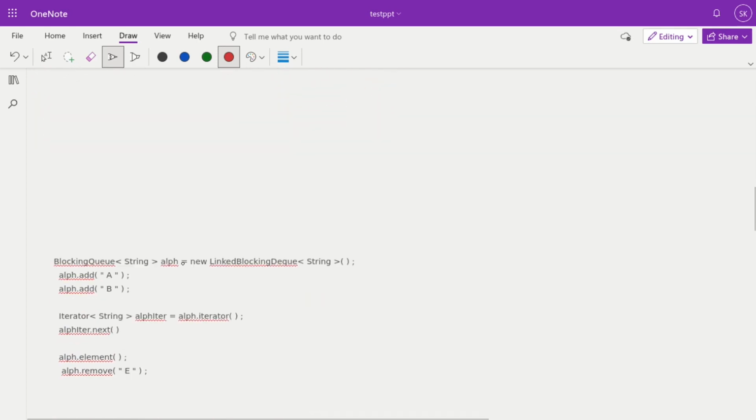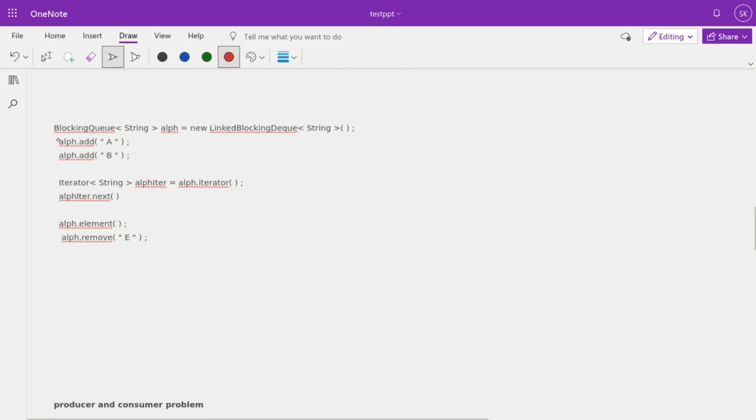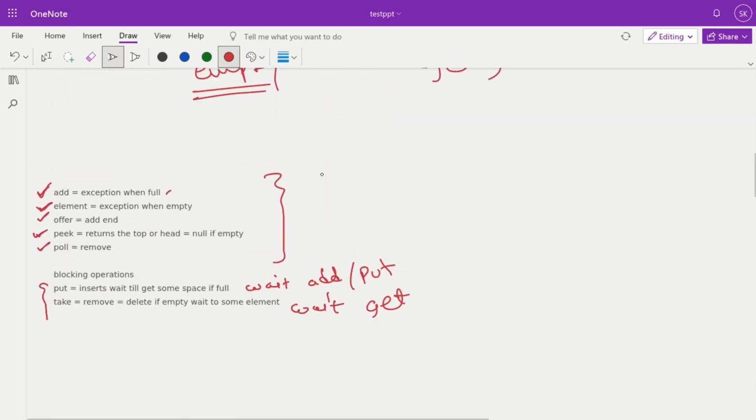Okay, let's have a look at how to define a blocking queue. So Java provides one interface which is BlockingQueue, and here we are using LinkedBlockingDeque as an example, and you can simply add an element into the deque, and next you will get the next item. We already discussed what functions are there, which are the blocking functions and which are the non-blocking functions, and these methods you can call.